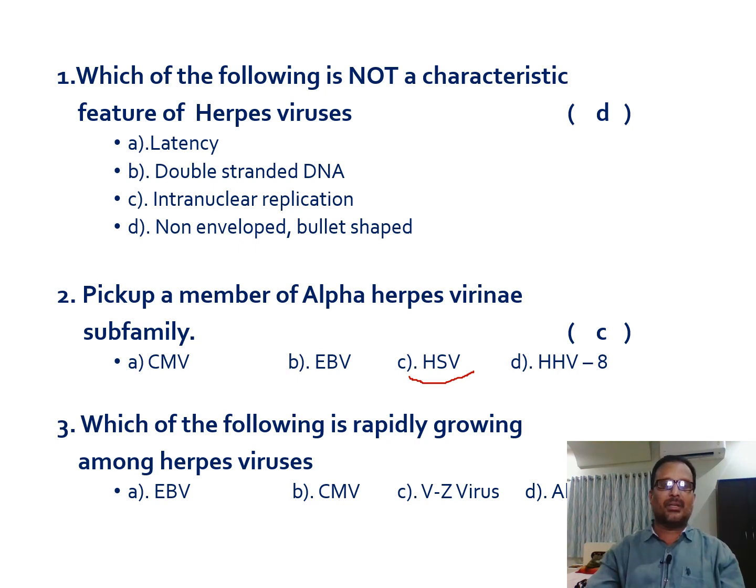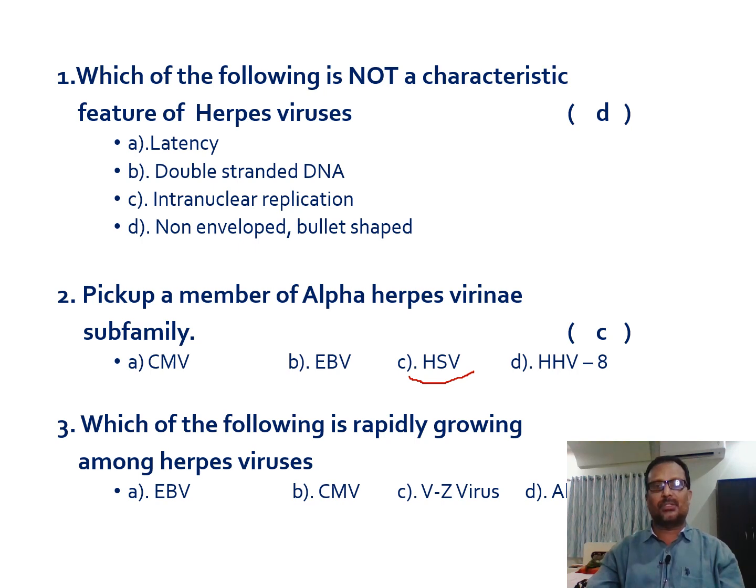And the third one is: which of the following is rapidly growing among herpes viruses? If you see all the members of the herpesviridae, the members of alpha herpesviridae are rapid growers, and the members of beta and gamma herpesviridae are slow growers.